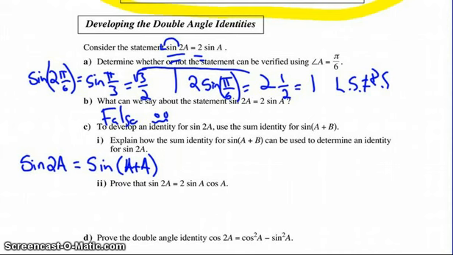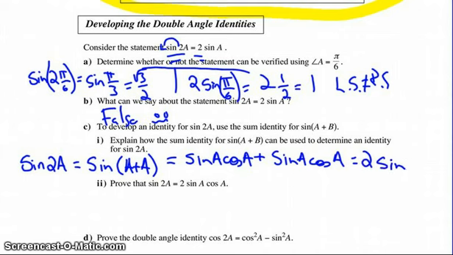If I use my sum identity, and instead of a plus b we have a plus a, we have sine a cos a plus sine a cos a. And that is equal to 2 of the sine a cos a things. And we've also accomplished part 2. We have proven that sine 2a is equal to 2 sine a cos a.